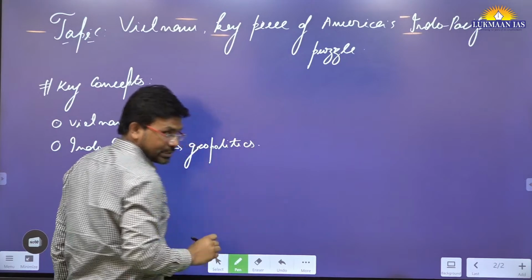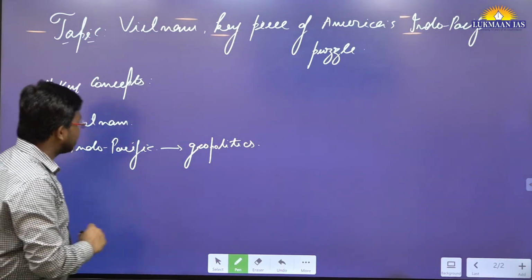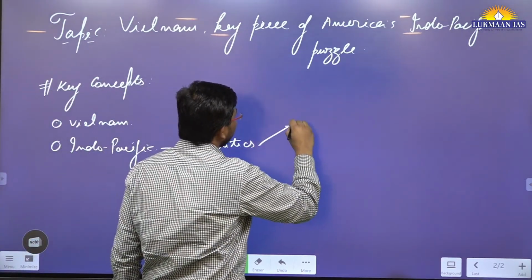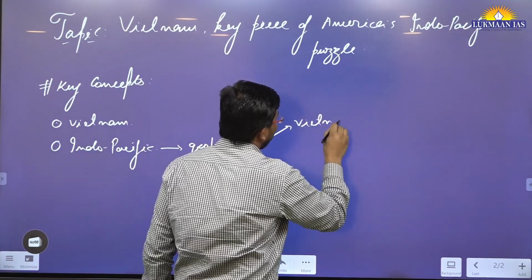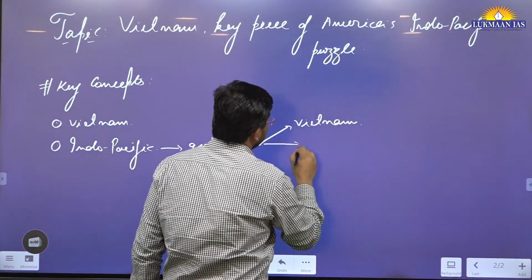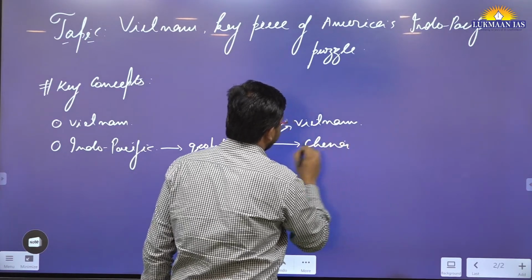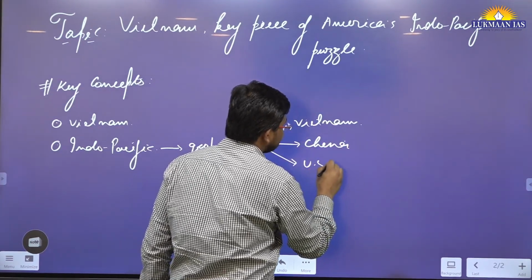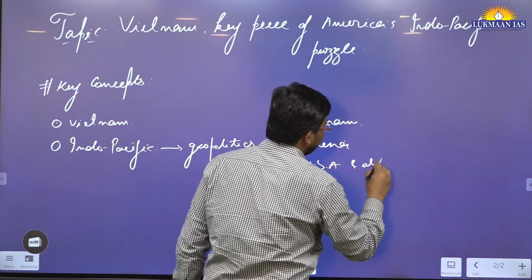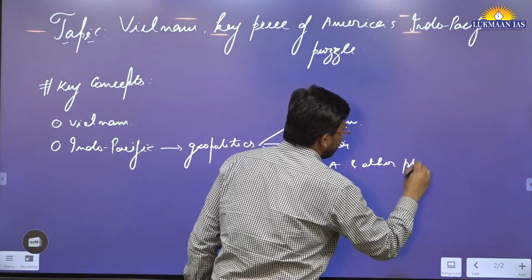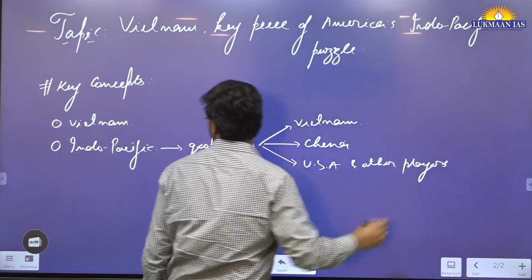We will discuss the role of Vietnam, China, United States of America, and other players. Okay, so we are going to discuss this in this article.